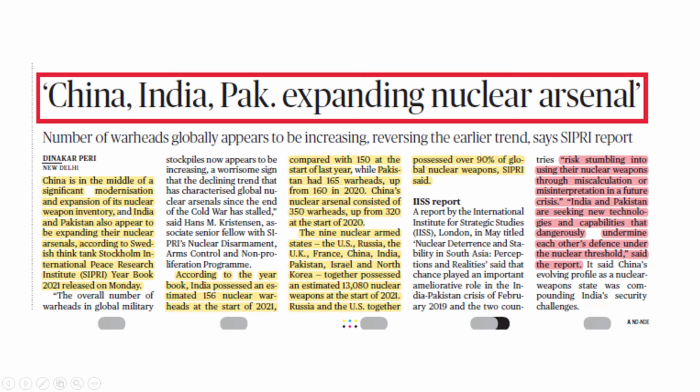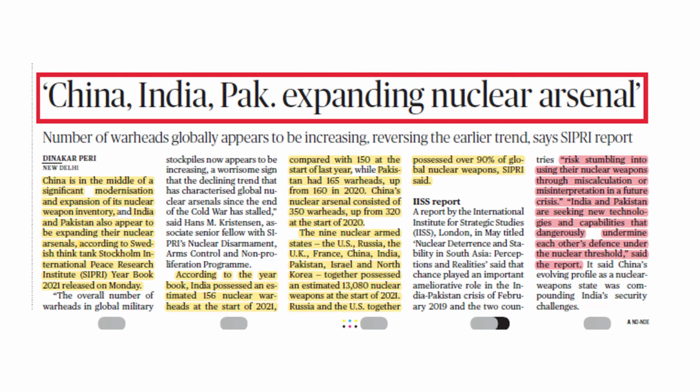According to the yearbook, India has an estimated 156 nuclear warheads at the start of 2021, compared with 150 at the start of last year. Last year it was 150, now it's 156 according to the SIPRI Institute. And while Pakistan had 160 warheads in 2020, now it is 165. China's nuclear arsenal consists of 350 warheads, up from 320 in 2020.